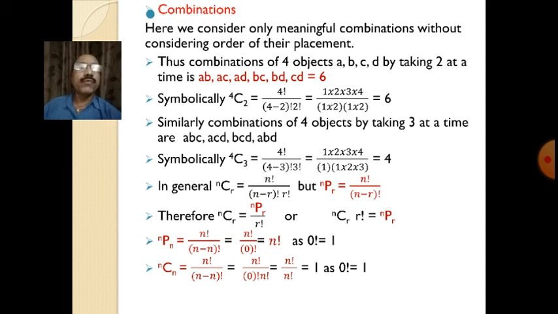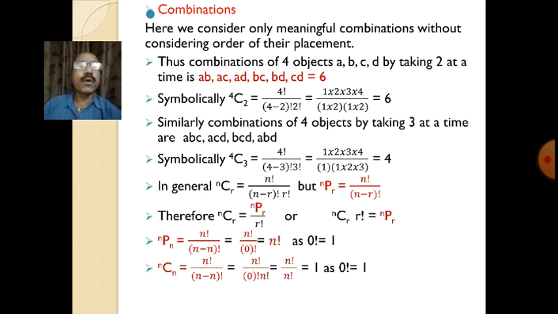So in order to find the number of combinations of n objects, selecting r objects at a time from n distinguishable objects, it is given by n factorial divided by (n minus r) factorial into r factorial. In the above example, we are choosing 2 objects from 4 distinguishable objects.